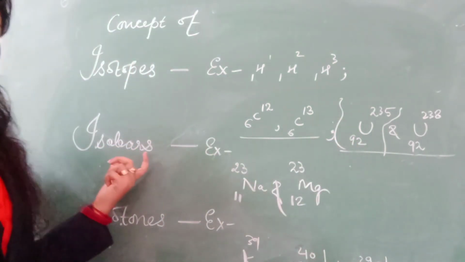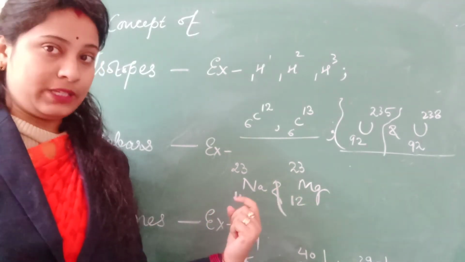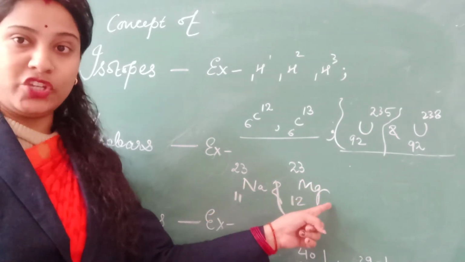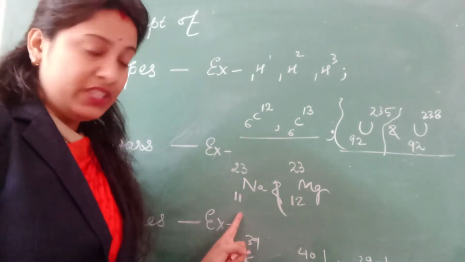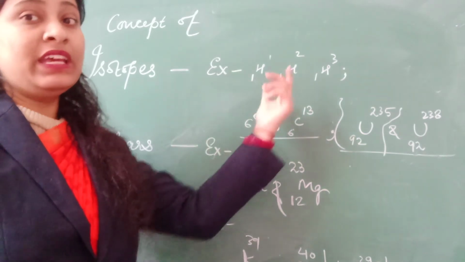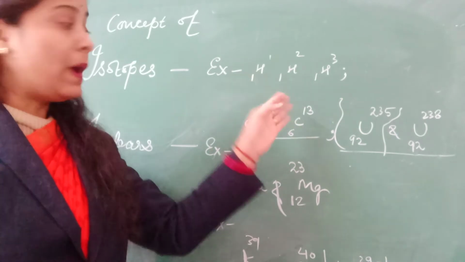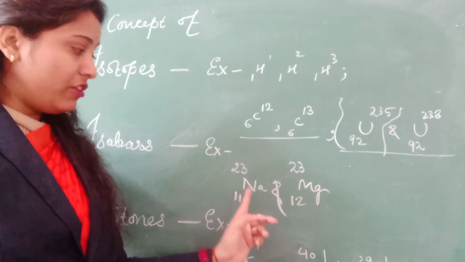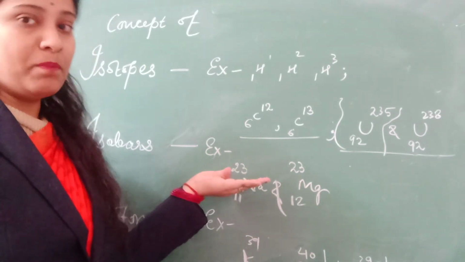Now what are isobars? Isobars are the atoms of different elements. See, one element is sodium, the other one is magnesium. They have different atomic number but same mass number. In isotopes, we had the same element: all the isotopes are of the same element, same atomic number but different mass number. Isobars: different elements, different atomic number but same mass number.